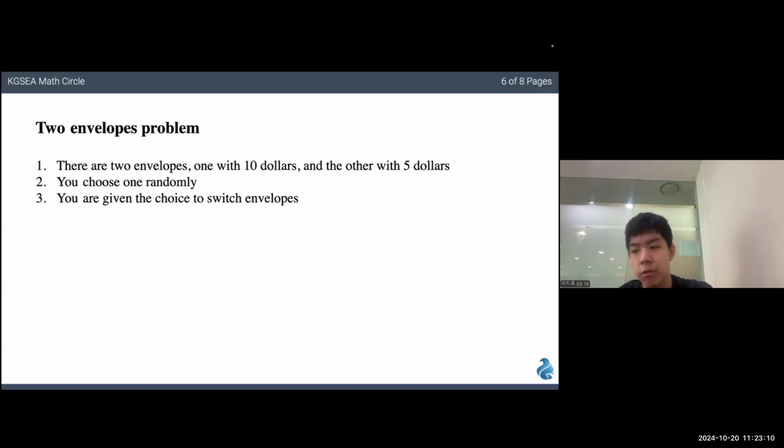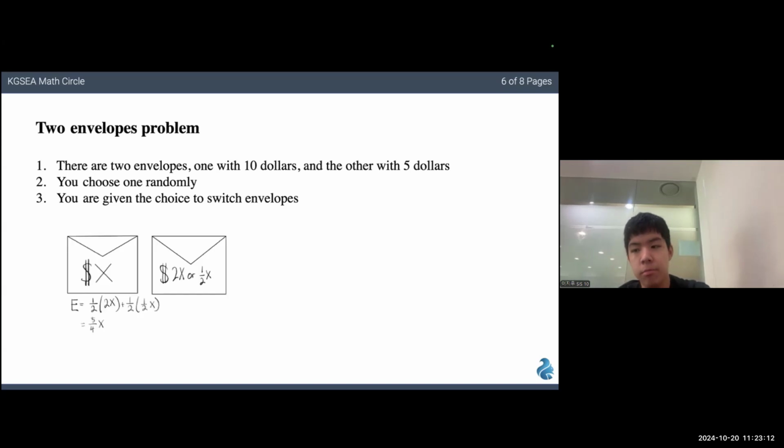The mathematical solution is as follows. Assume that the amount of money in the envelope you chose is X dollars. Then the amount of money in the other envelope will either be 2X or 1/2 X dollars. There is an equal probability of both, with a 50% probability. So if we calculate the expected value, we would get 5/4 X.